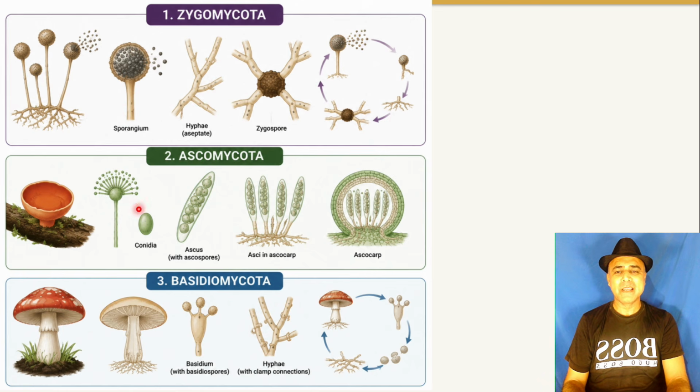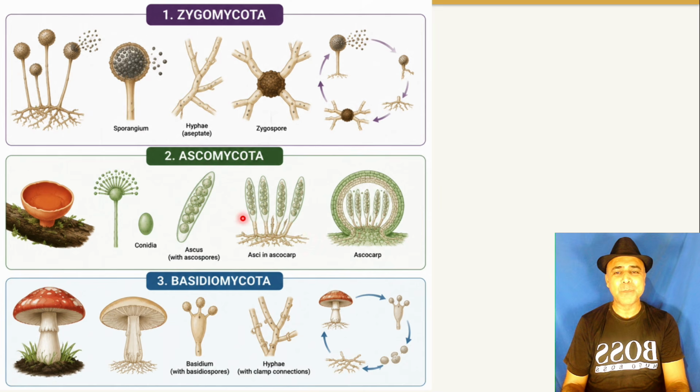This is Zygomycota. An example is mold, and in Zygomycota, a zygospore is formed. In Ascomycota, an ascus is formed. An ascus is a body in which ascospores are formed, and the plural is asci. They get together and form a fruiting body known as an ascocarp.